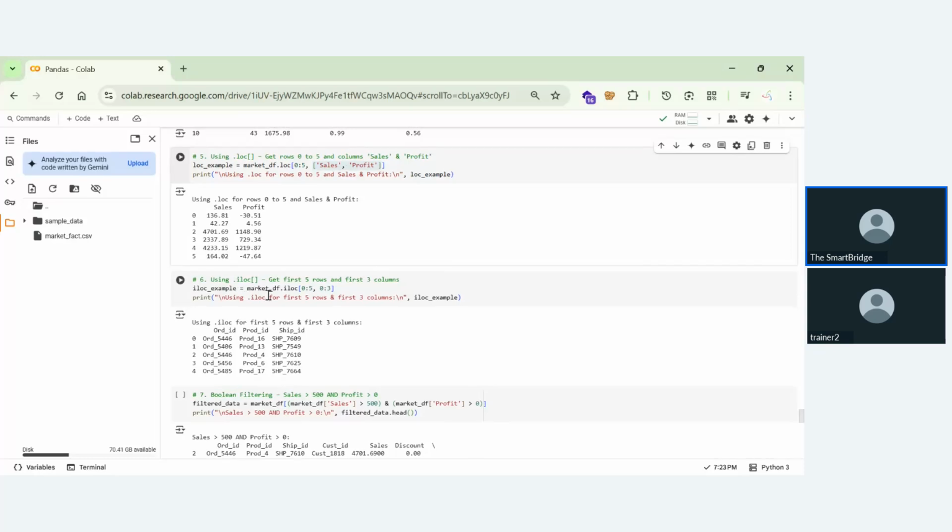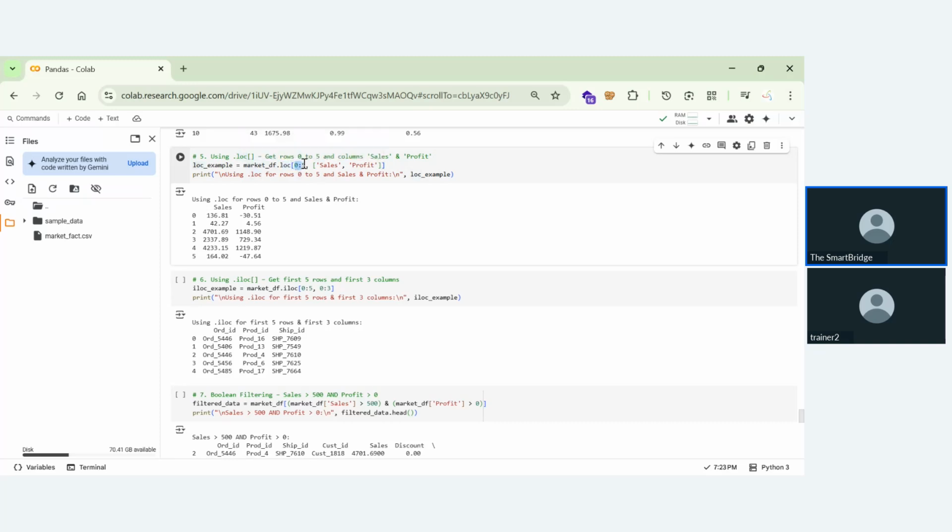Now we'll be using the same thing. So why do you think we got 0 to 5? I've already told you, in Python, if you are using 0 to 5, we'll only get until 4. That means in Python for n, you'll get only n minus 1. But why up to 5 here? Because in loc, it will not take it as a number.